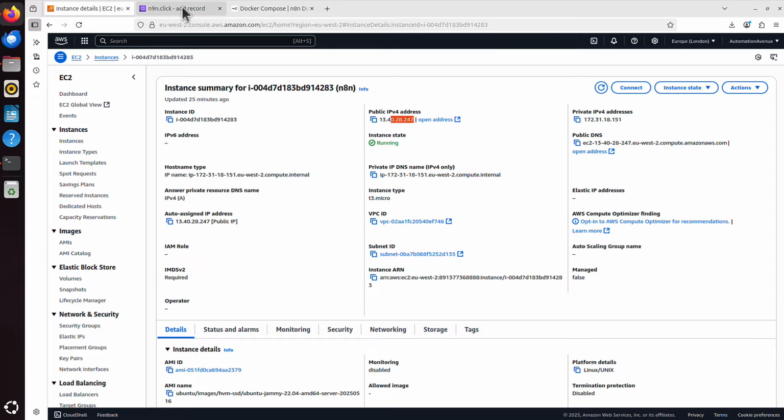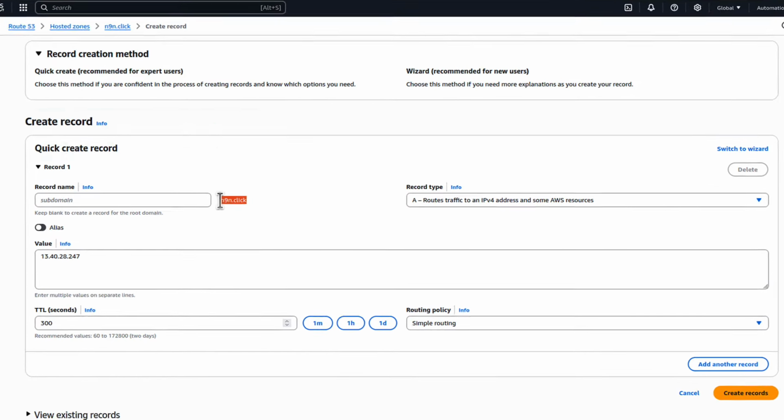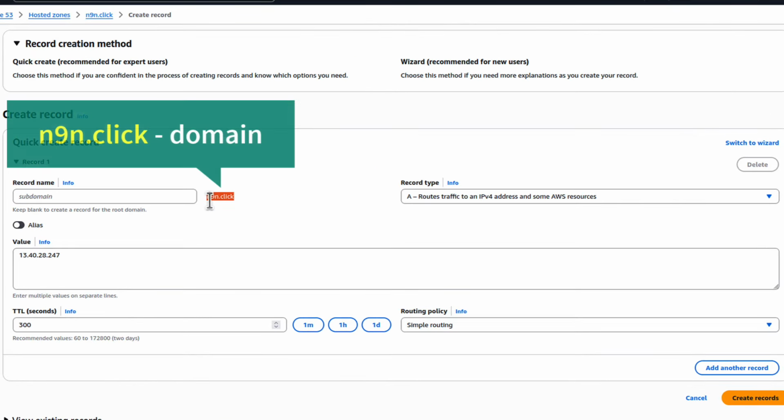And now I go to that Route 53 and I want to paste it here. And now this is my domain. It's called n9n.click, and whatever I put here is the so-called subdomain. You can add multiple records by adding something in front of your domain. I will call it maybe server1.